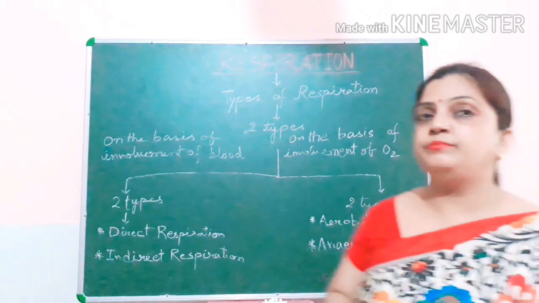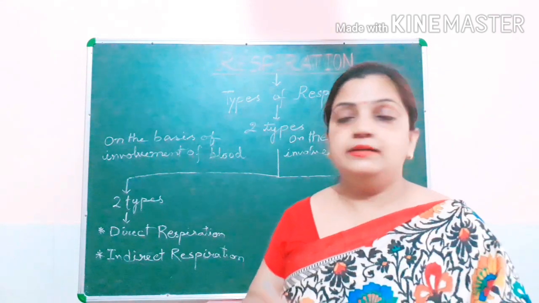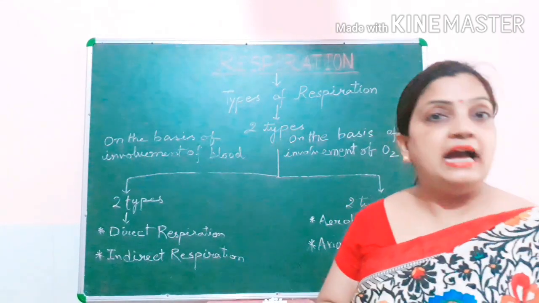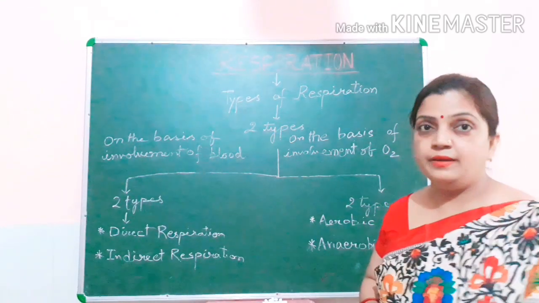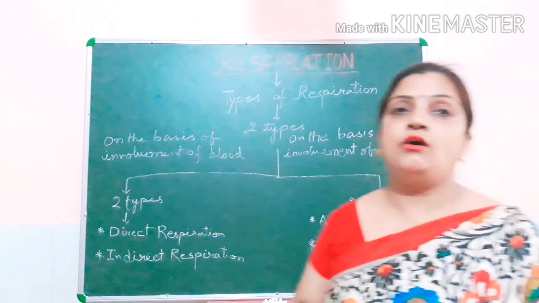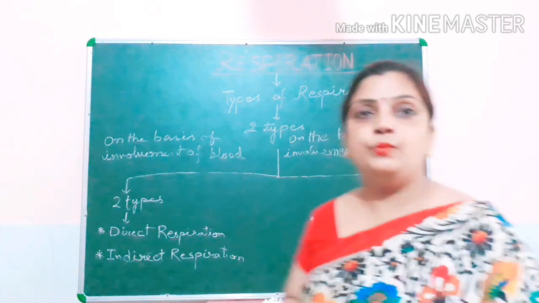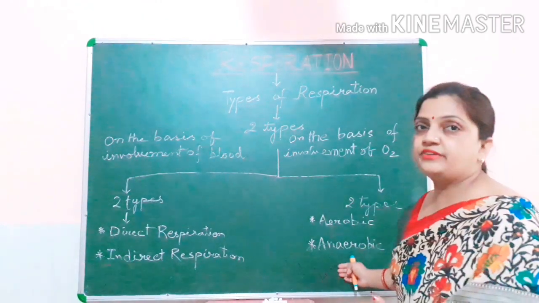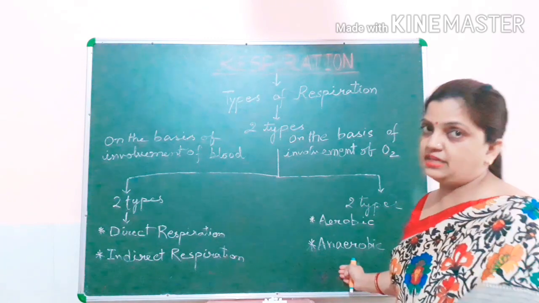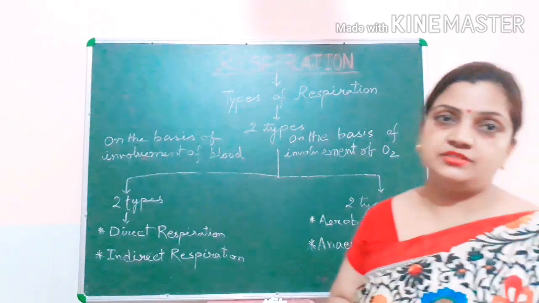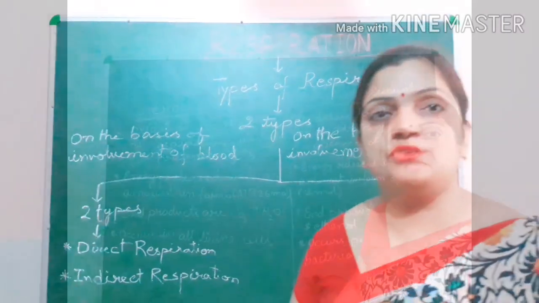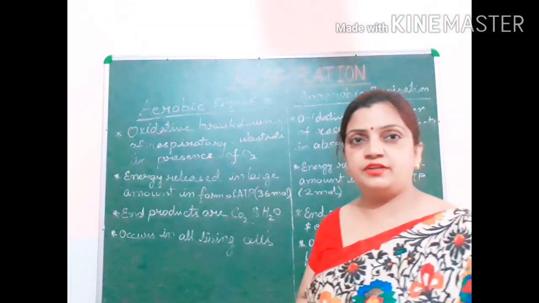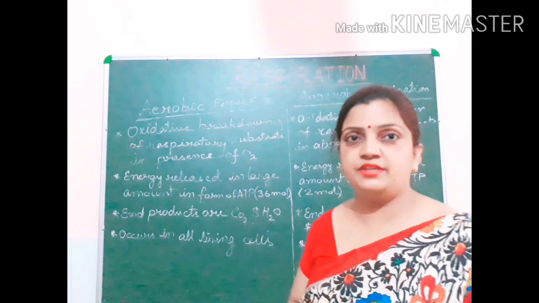All living beings, plants, human beings, animals, we all have aerobic respiration. But there are certain cases of microorganisms where anaerobic respiration takes place. We can have the example of fermentation and others, which we will be discussing in the later parts. You have understood the classification between the two types of respiration.